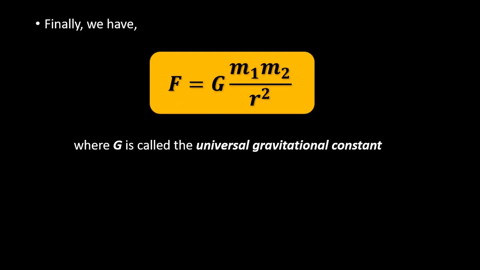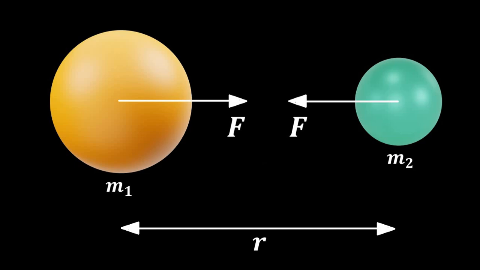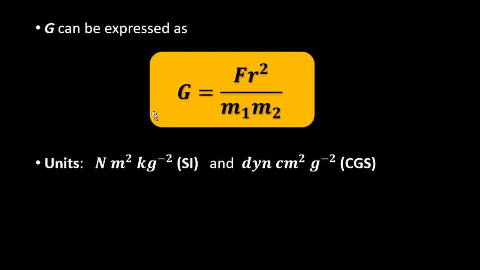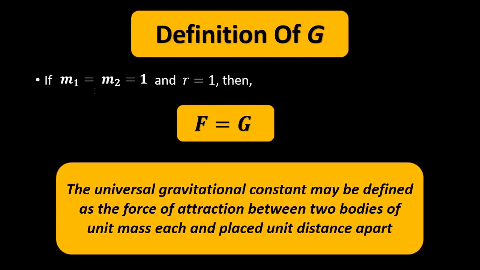Unit distance apart, unit masses. Okay, unit masses which are separated unit distance apart. In that case, when the value of m1 and m2 is 1 and r is also equal to 1, then F will be equal to G. That is, the gravitational force will be equal to the gravitational constant.